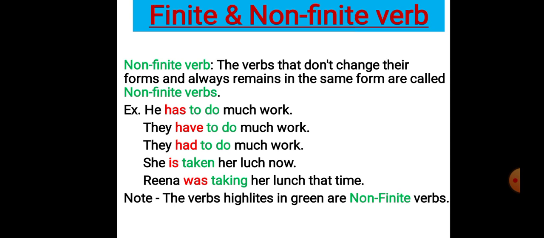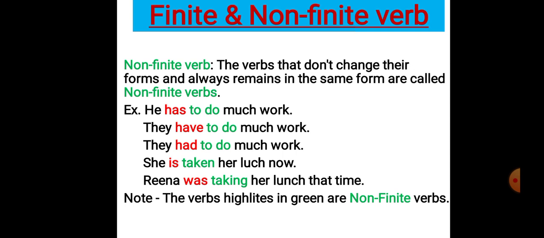Unlike a finite verb, non-finite verbs don't change their forms. They are independent from subject and tense. They always remain in the same form. Even if the subject is changing or the tense is changing, it does not matter for non-finite verbs. Let us try to understand through the examples. He has to do much work. They have to do much work. They had to do much work.